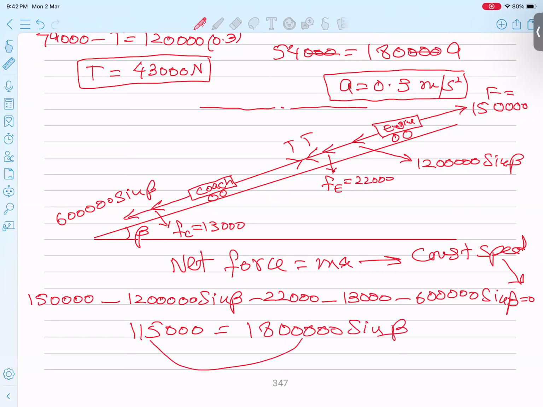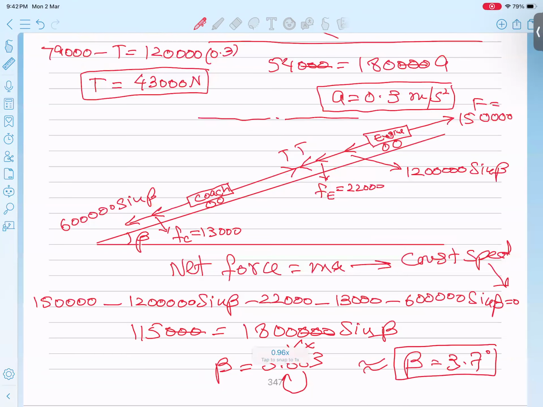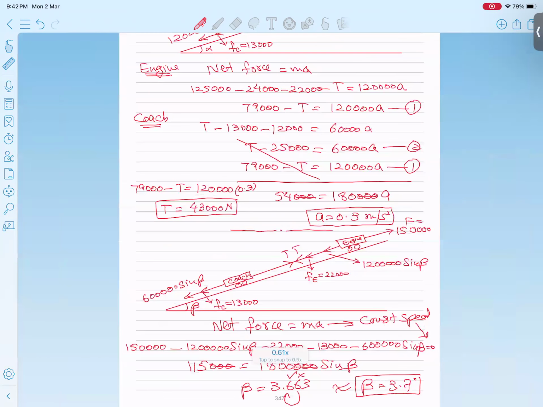Cancel three zeros, so 115 divided by 1800. When I divide it and take the sine inverse, my answer turns out to be 3.663 degrees. After approximation I will write 3.7 degrees. I believe the concept is totally clear, and the complete question is over.